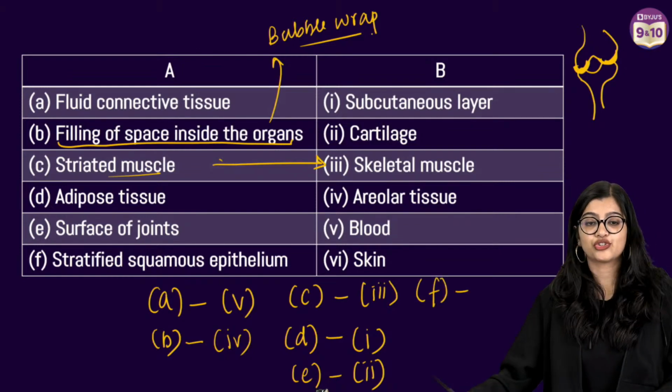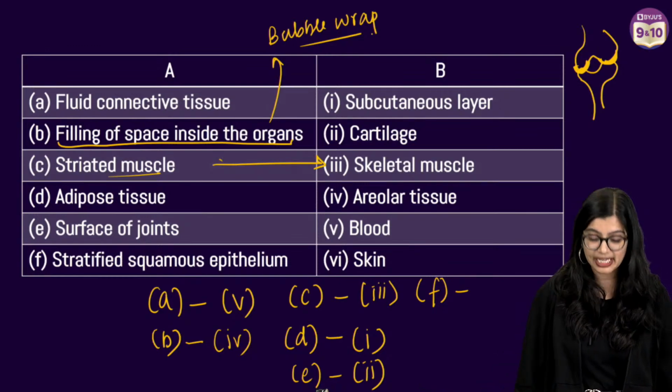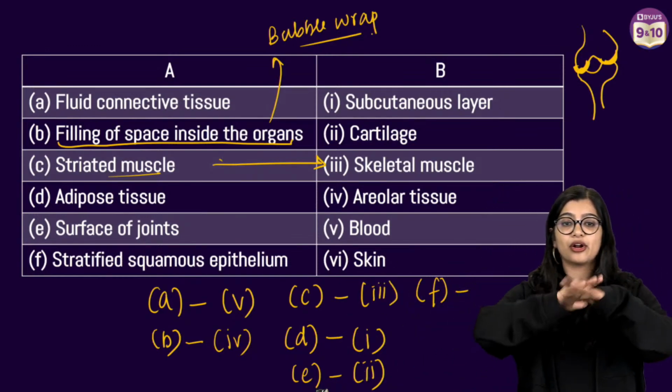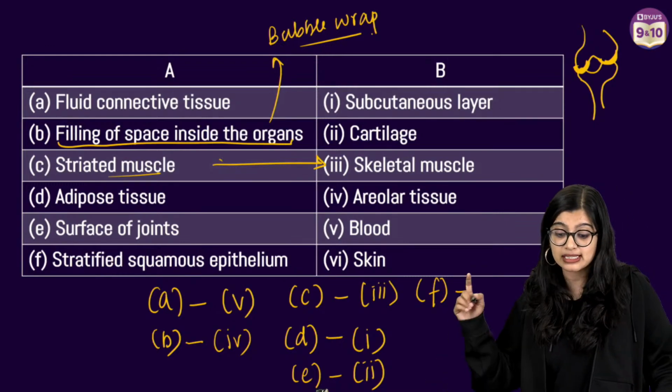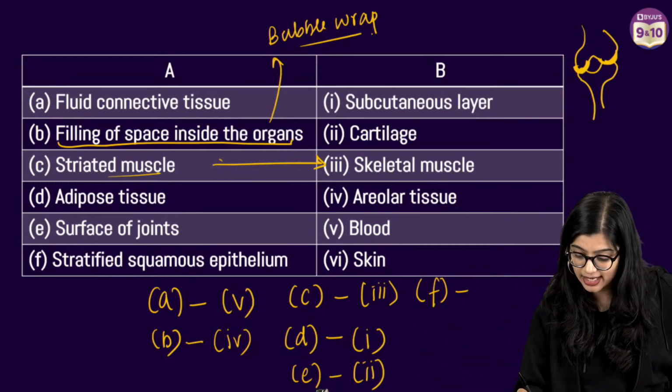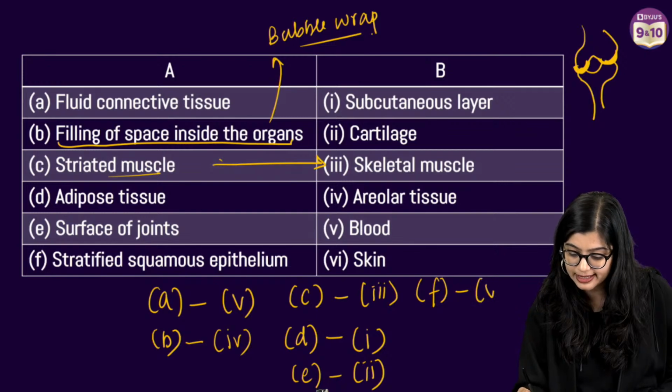Last but not the least, stratified squamous. Strata means layers. Squamous means going one on top of the other. Stratified squamous is seen where? Exactly, stratified squamous we observe in the skin.